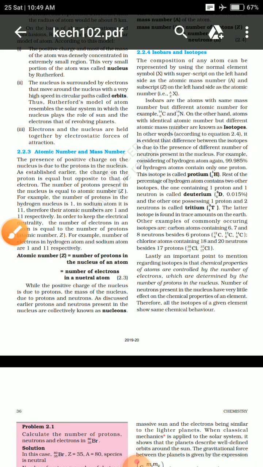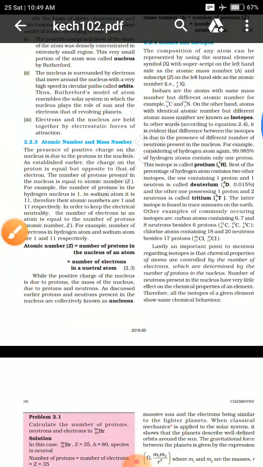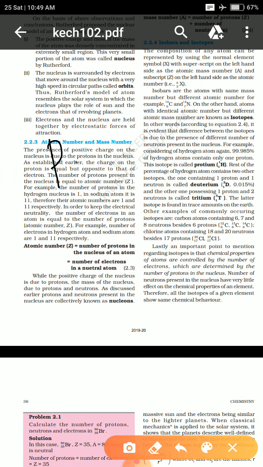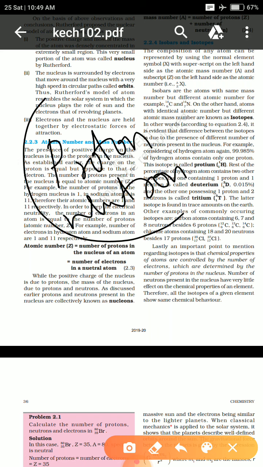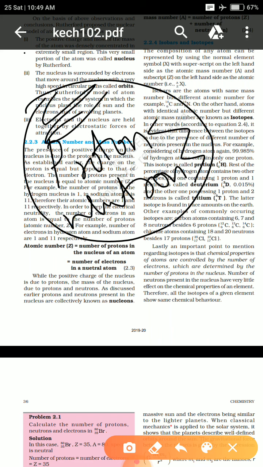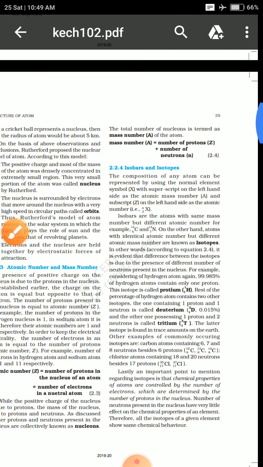Clear? Fine. And the combination of protons and neutrons in the nucleus, we know that an atom has a nucleus and electrons, is actually known by the name nucleon. Okay, that's about atomic number.